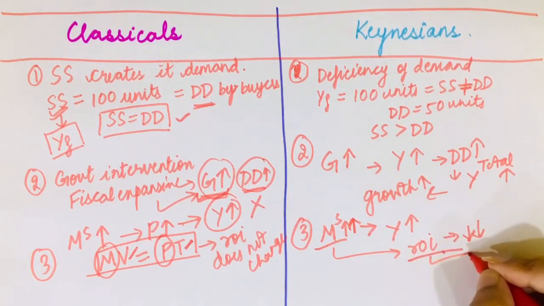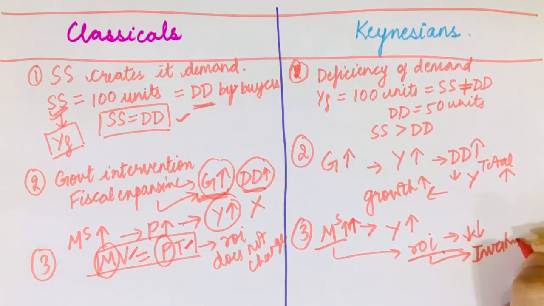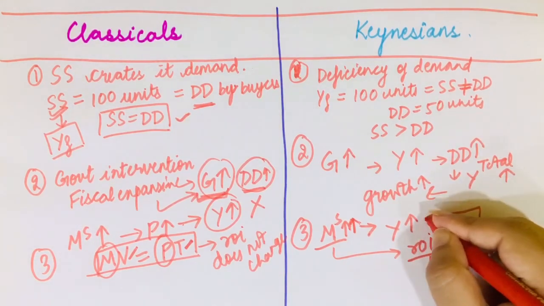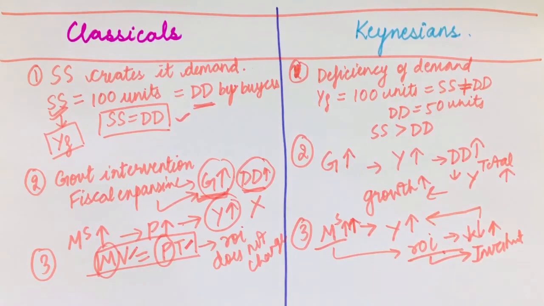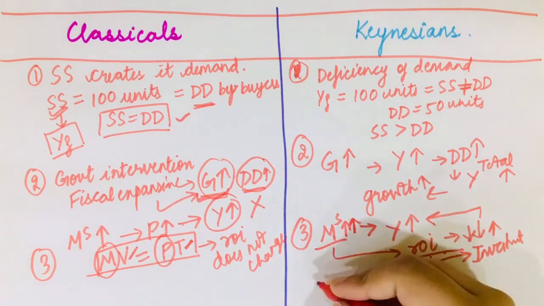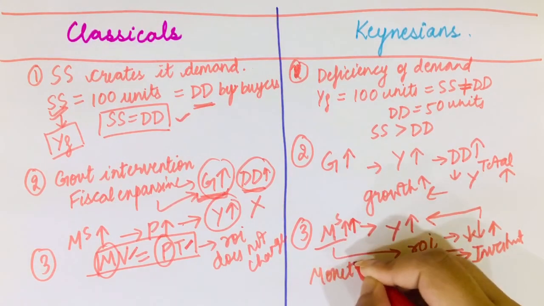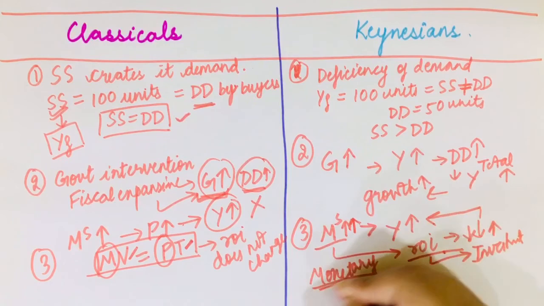Due to this fall in interest, investment would rise. So there would be more investment in the economy, and when there is more investment, there would be more income in the economy. That is why money supply is effective. So monetary policy is effective in this case.